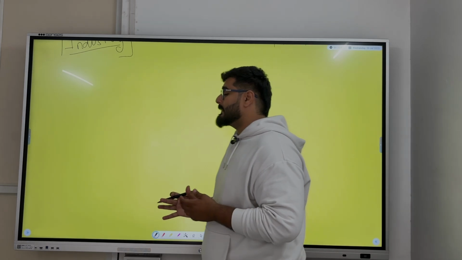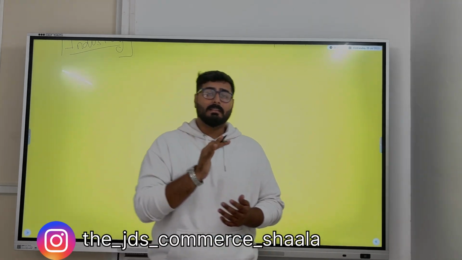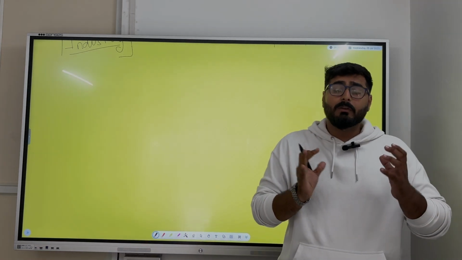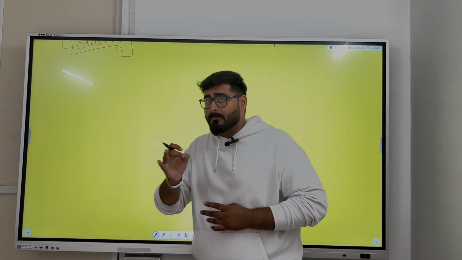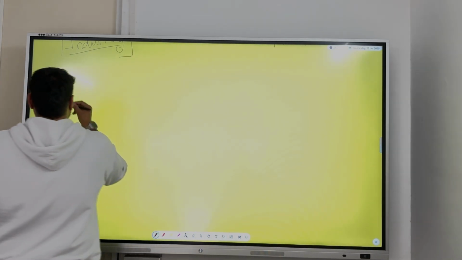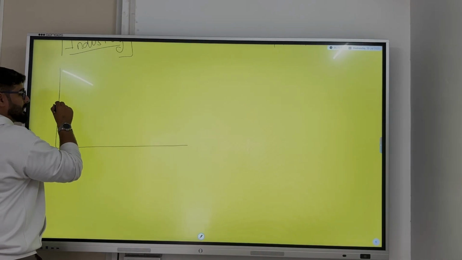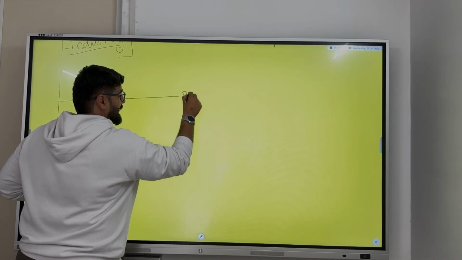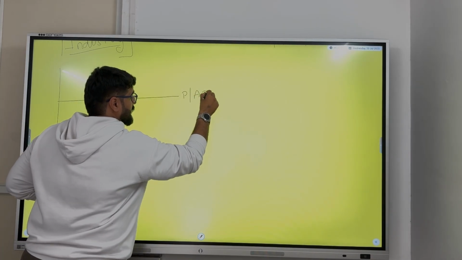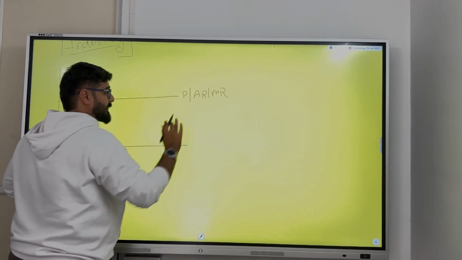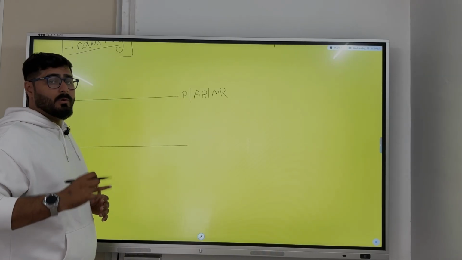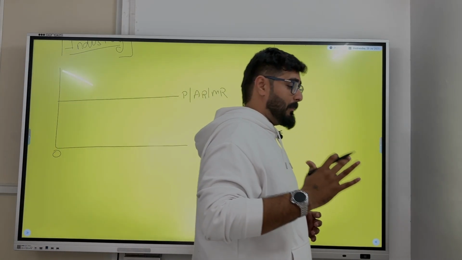Let us remember, in my previous class I taught you where we find the equilibrium: where the MC curve cuts the MR curve. Suppose this is my origin, and this is price equals AR equals MR.